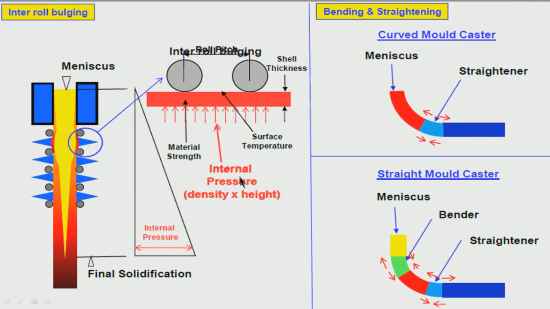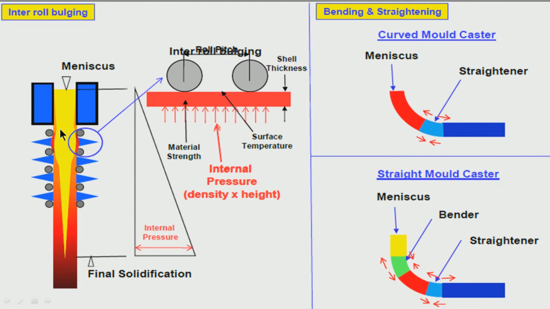Inside you are getting a lot of internal pressure, ferrostatic pressure. Then the shell during solidification, there will be some, what is that called? When the solidification takes place, there is a shrinkage. When delta to gamma transformation takes place, again there will be shrinkage. When the temperature of the shell is coming down, again there will be thermal stress. So, the shell is undergoing a lot of stress. I will discuss in details everything.